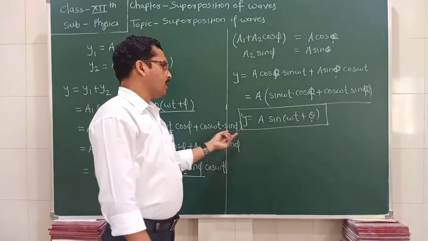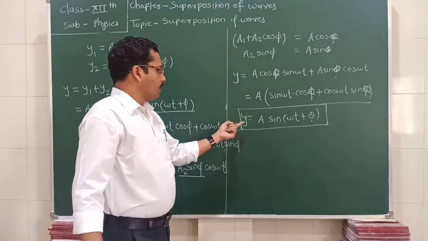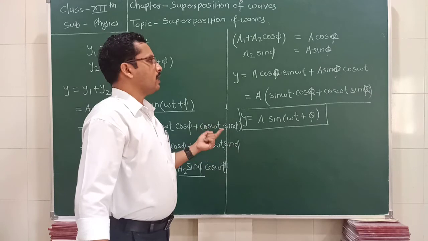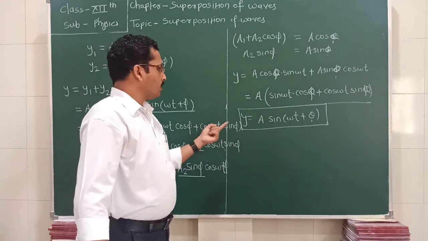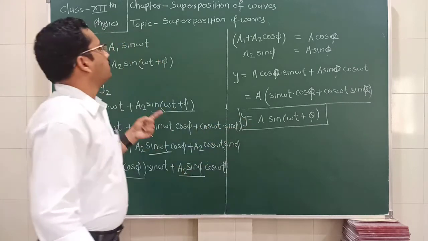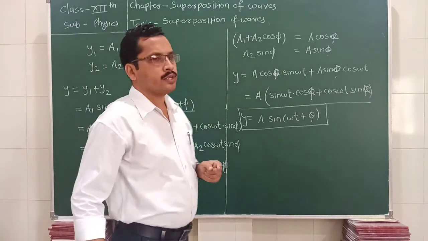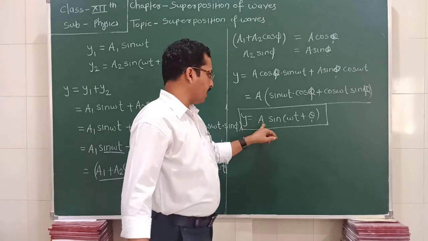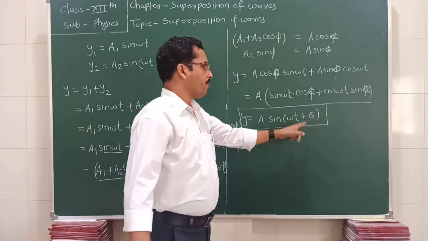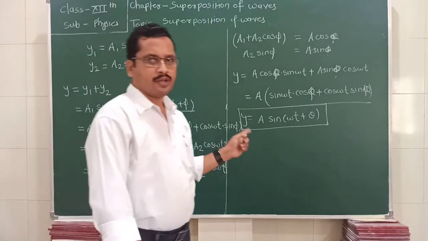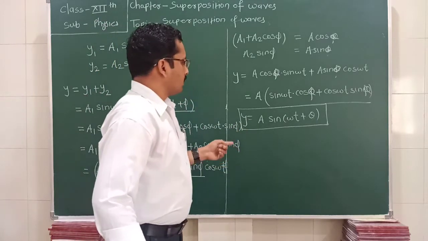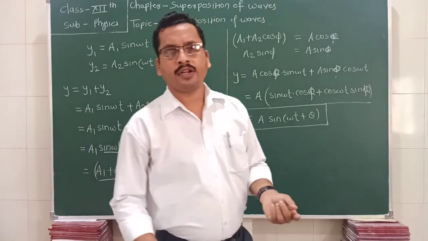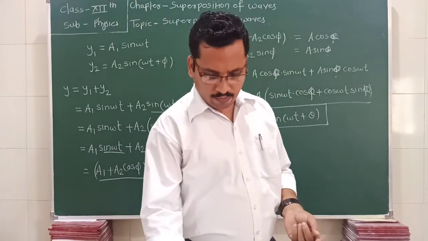This equation represents that the resultant wave is also a simple harmonic progressive wave which has resultant amplitude A and resultant phase equal to theta. Okay, so in this way we discussed the resultant or the superposition of waves.